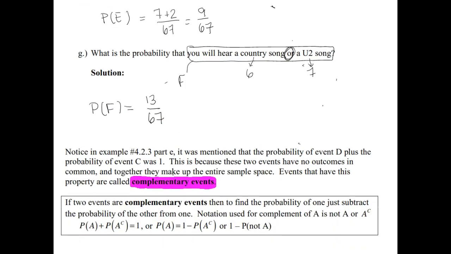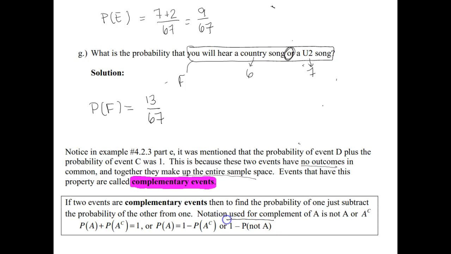Now, if we go back to the previous example, it was mentioned that the probability of event D plus the probability of event C was 1, where this was getting an ace and not getting an ace. This is because these are 2 events that have no outcomes in common. There's no card that's both an ace and not an ace at the same time. And together they make up the entire sample space, meaning every card has to be either an ace or not an ace. It has to be in exactly one of those 2 categories, is how we can summarize the fact that they have no outcomes in common and together they make the entire sample space. So events that have this property are called complementary events.